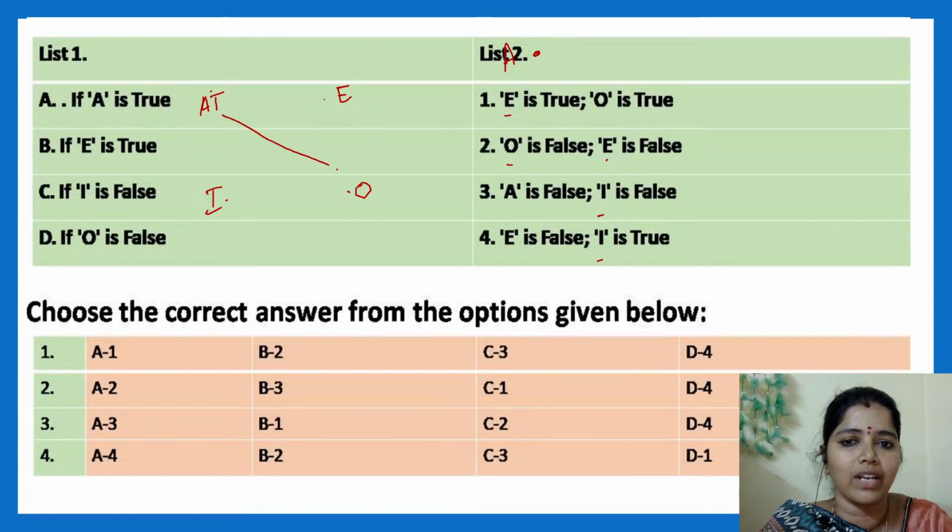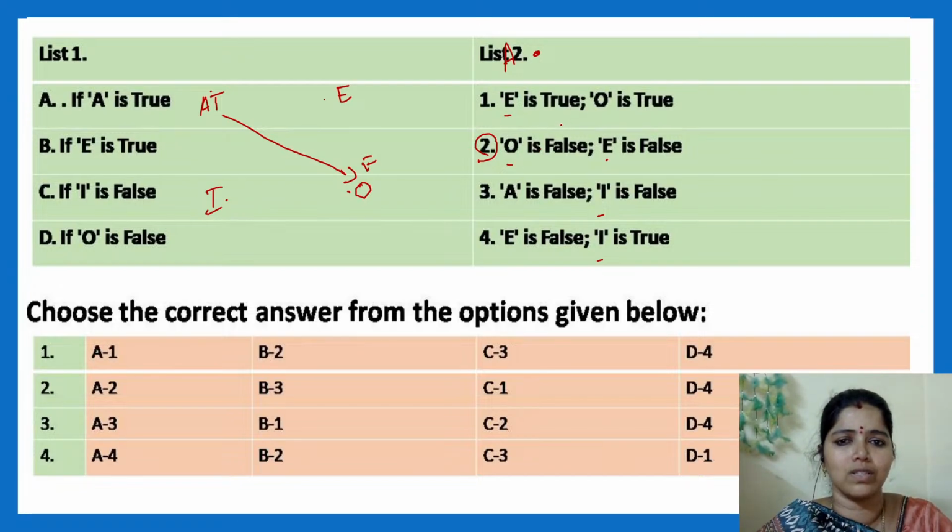Easily we can say when A is true, O will be what? False. O will be false, right? Where we have O is false. Here, simple. When I find out one answer, the answer will come. O is false, we have only one option.